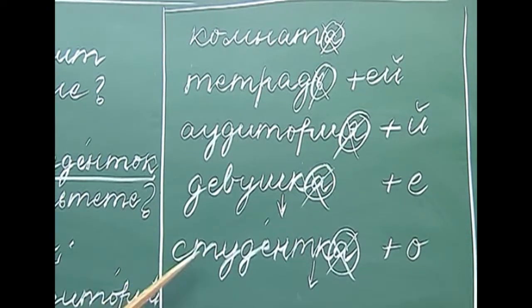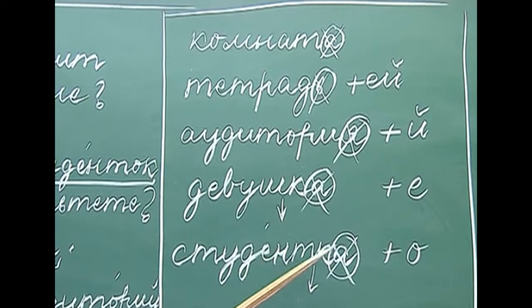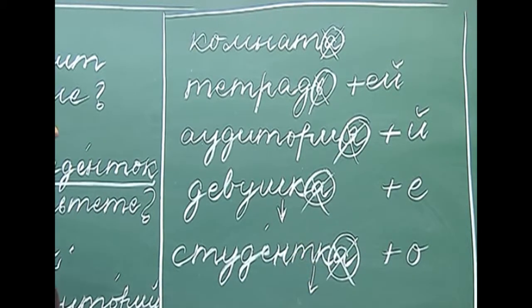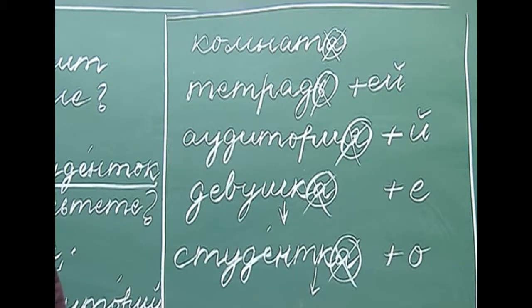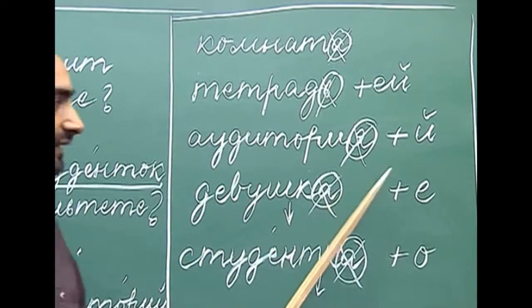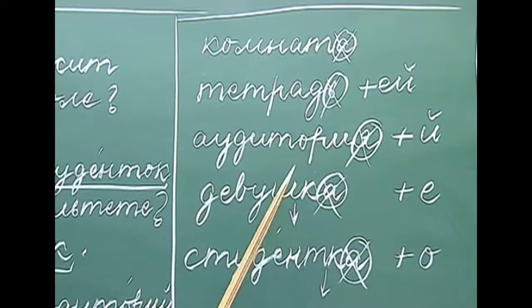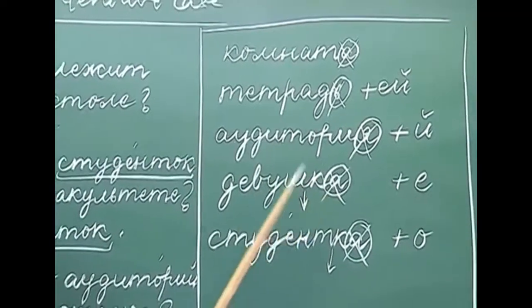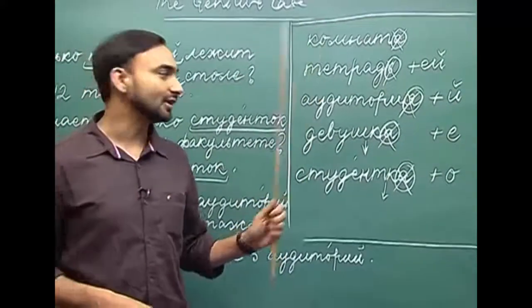Here студентк, again there is a cluster of consonants at the end. So whenever we get a cluster of consonants at the end after dropping the ending, we add е or о between the last and the penultimate consonant to get its genitive plural.